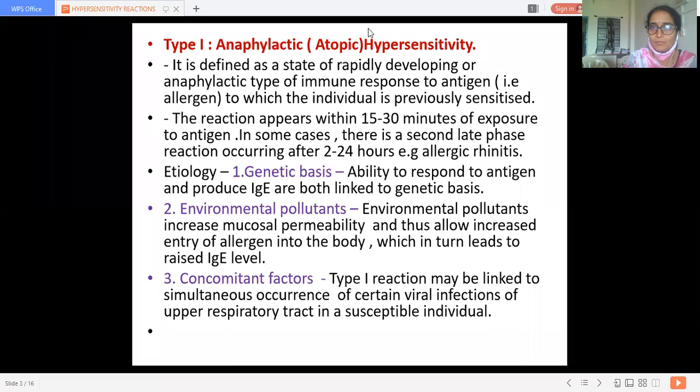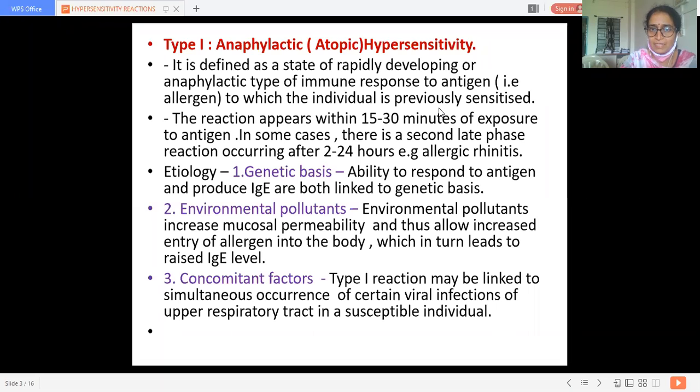There are two parts in this type 1 reaction: the reaction which occurs after first sensitization and the reaction which occurs after second sensitization. The reaction appears within 15 to 30 minutes of exposure to the antigen.